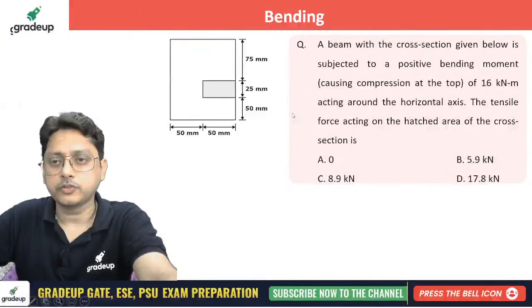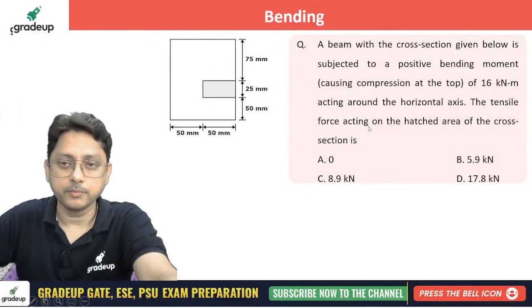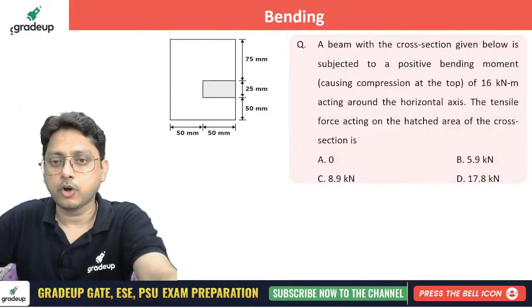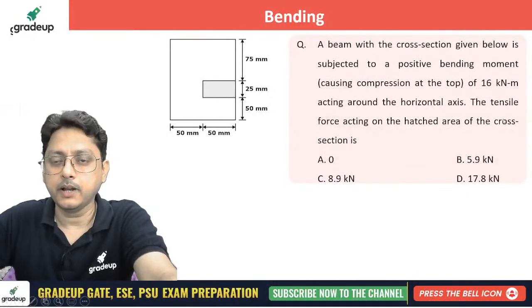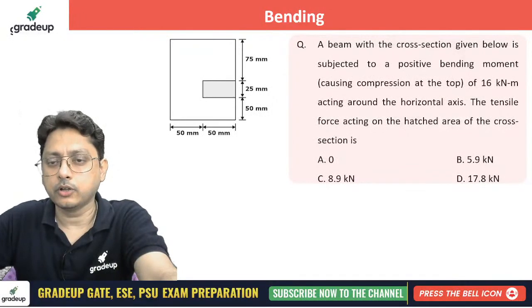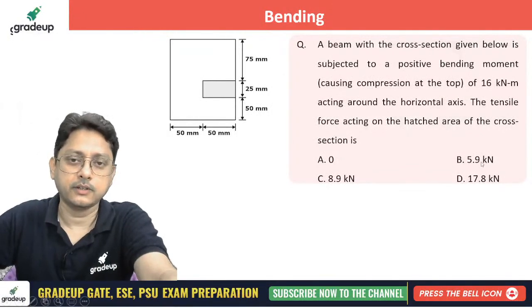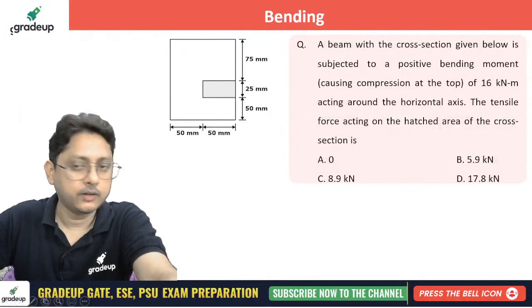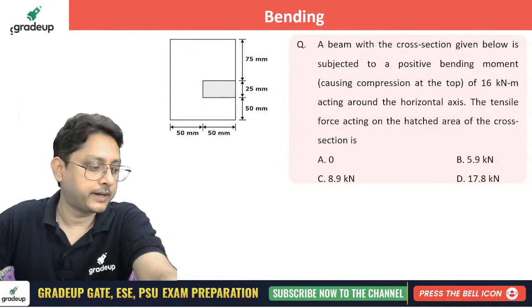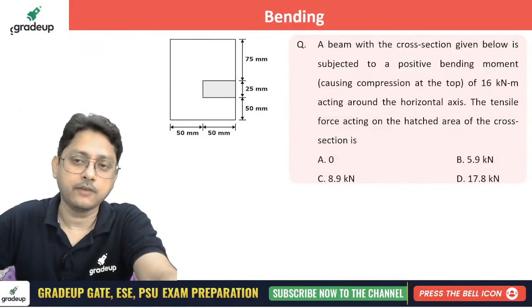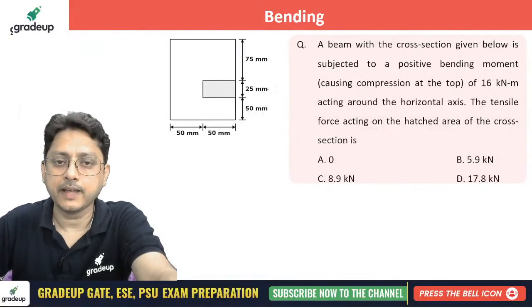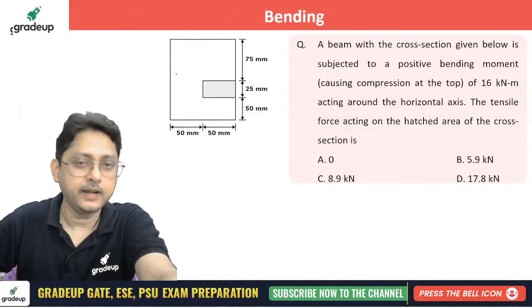A beam with a cross section given below is subjected to a positive bending moment causing compression at the top of 16 kilonewton meter acting around the horizontal axis. What is the tensile force acting on the hashed area of the cross section? Here if you see carefully, a bending moment is acting, that is 16 kilonewton meter, right?